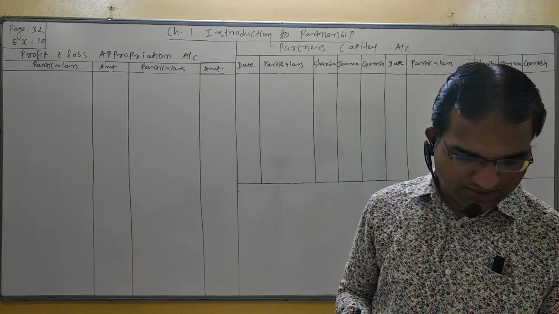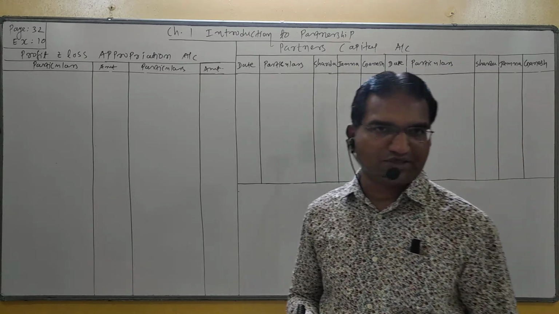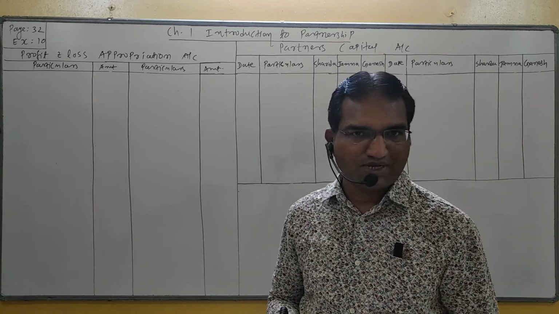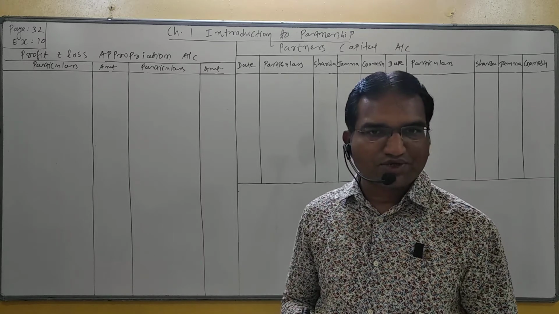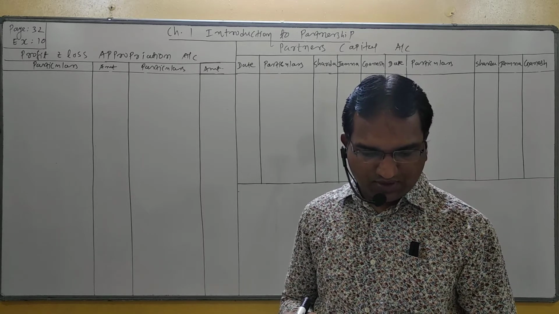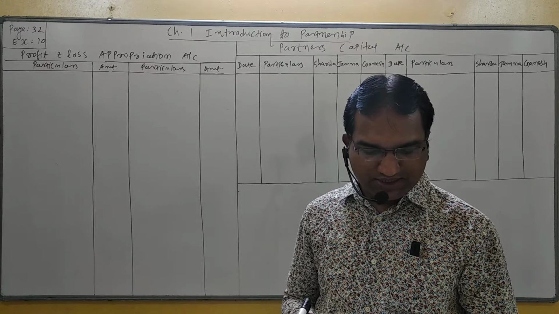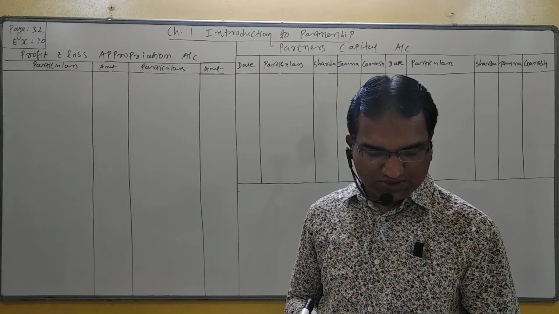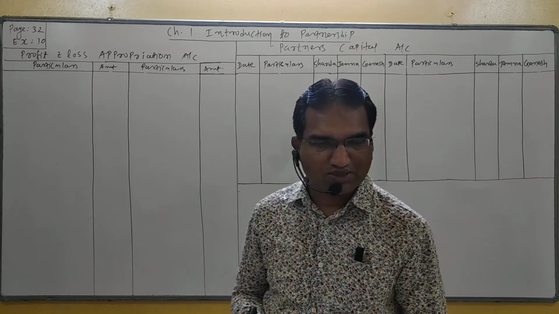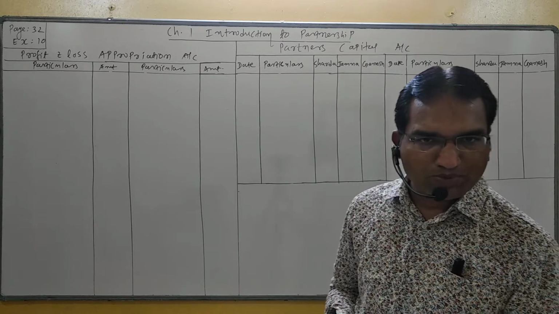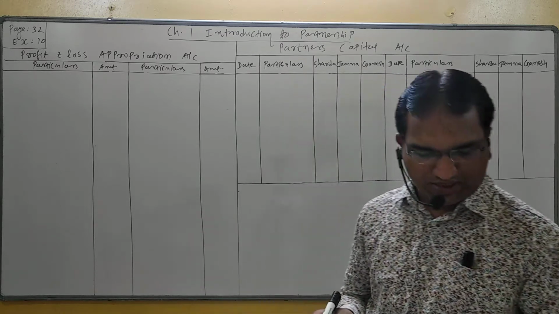Sarda, Jamuna and Ganesh, three partners are given. First time three partners are given, so we are required to prepare three columns. On 1st April 16, their capital was rupees 72,000, 48,000 and 24,000. Opening capital is given. Opening capital will be transferred to capital account.